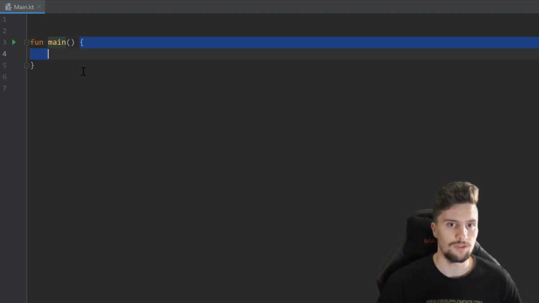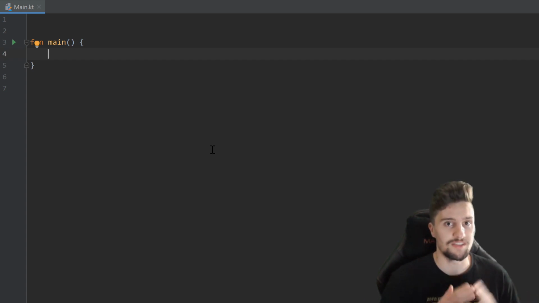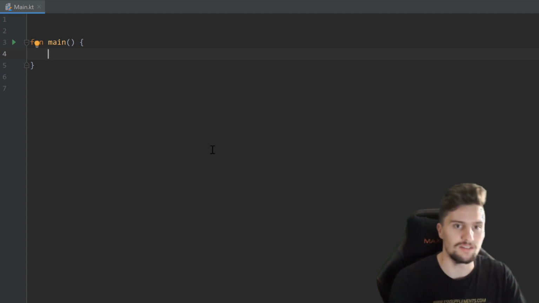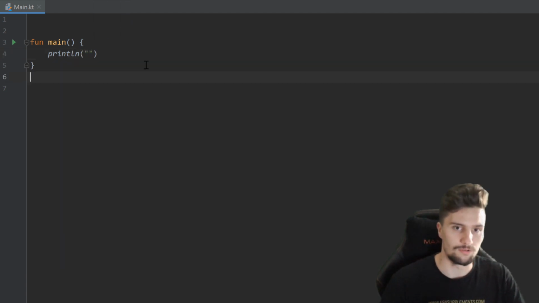And between those 2 curly brackets, we will now put the code that we want to execute when this main function is called. And the mainstream example for almost every programming tutorial is the so-called Hello World program, just a program that displays the text Hello World. And we can very easily do that by writing println here, and then in quotation marks, we just write the text we want to print.